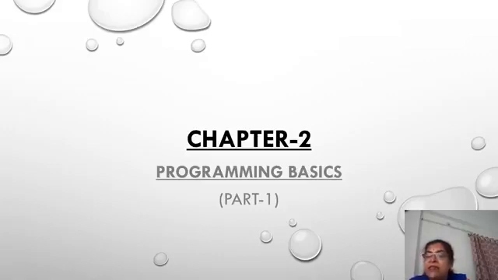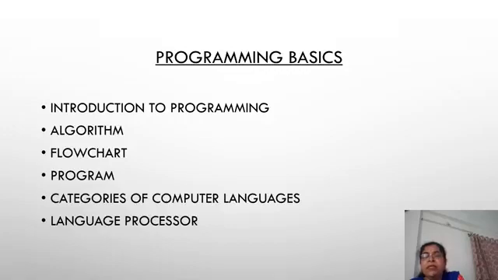Now we will see the second chapter from your book, that is Gigabyte book, Programming Basics. In this chapter we are going to learn a few things: what is programming, what are the different steps of programming, and what are the computer languages. All this we are going to learn in this chapter. Programming basics: introduction to programming, algorithm, flowchart, program, categories of computer languages and language processor.